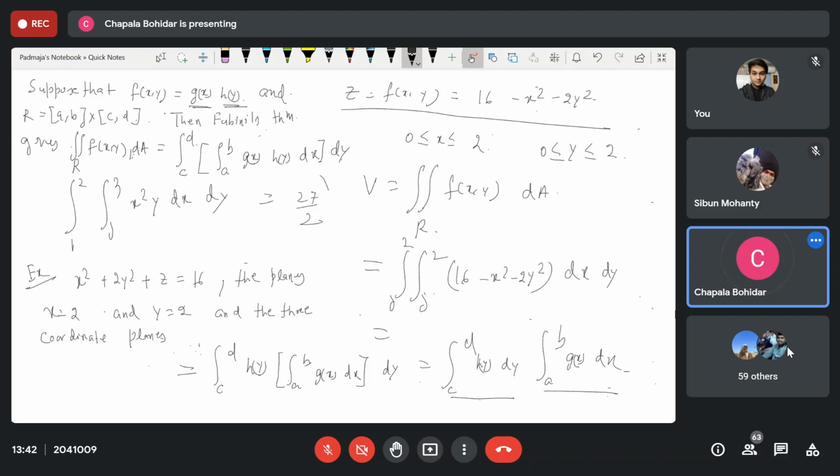Clear? All of you have written? The double integral can be written as the product of two single integrals if the functional value is like this.